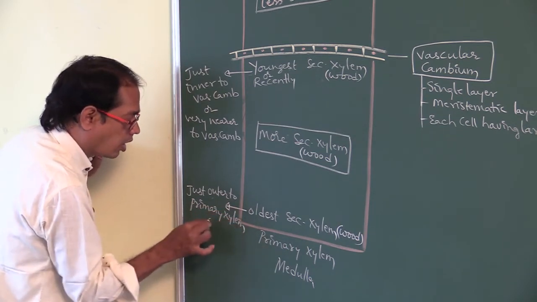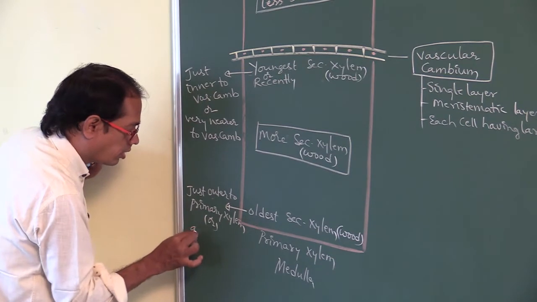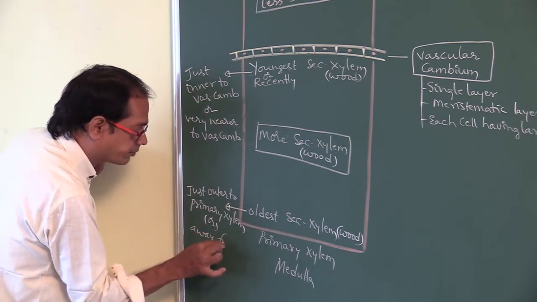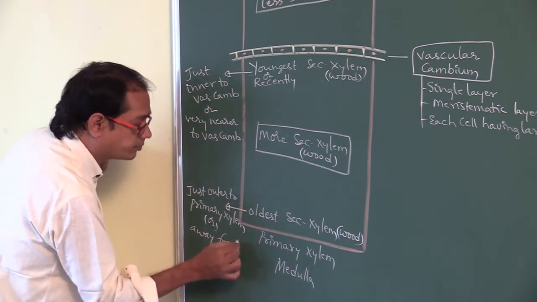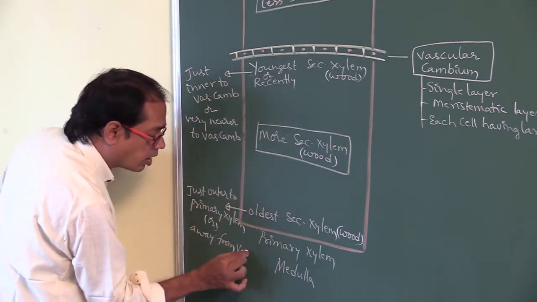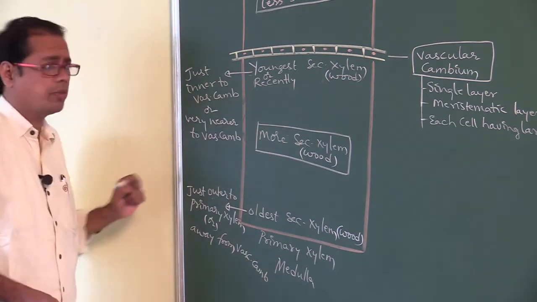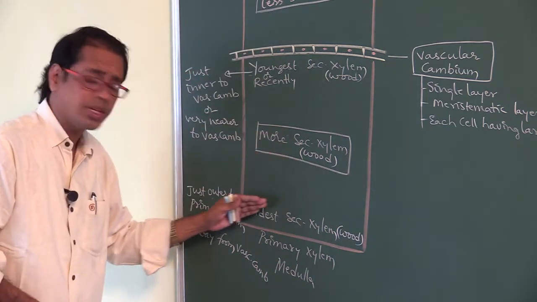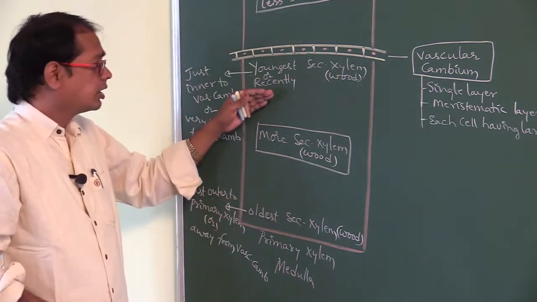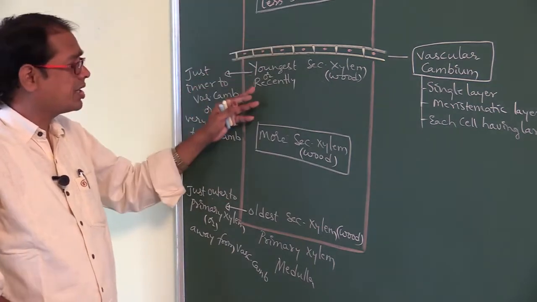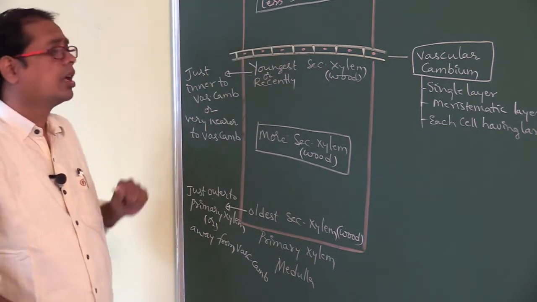the primary xylem, or away from the vascular cambium. Away from the vascular cambium is the oldest secondary xylem. Nearer to the vascular cambium is the youngest secondary xylem.